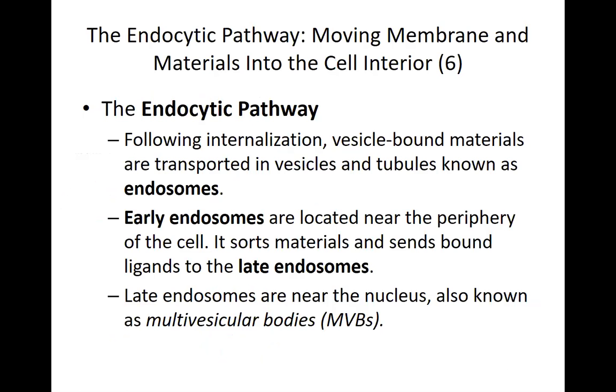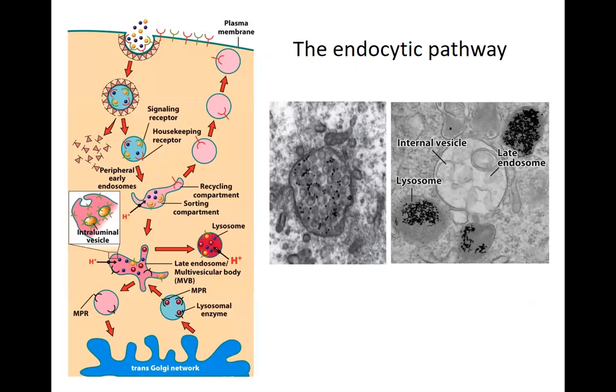So the endocytotic pathway, let me talk a little bit about the endocytotic pathway. We'll keep this picture open and I'll try to explain to you when these endocytotic pathways are carried out in the cell. I gave a little bit of a brief explanation for it a few minutes ago. So if we want to bring in a signaling receptor, these are all receptors that are found on the plasma membrane, and these receptors are capable of binding to their specific ligands, and they will lead to a signaling pathway happening inside the cell.